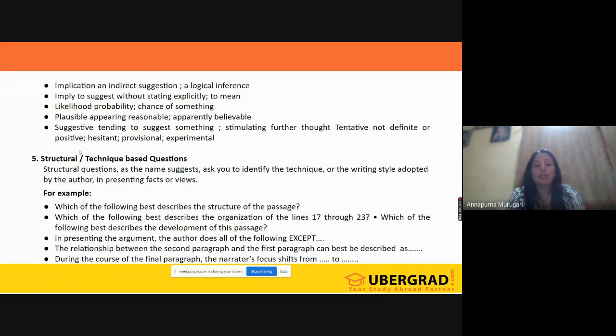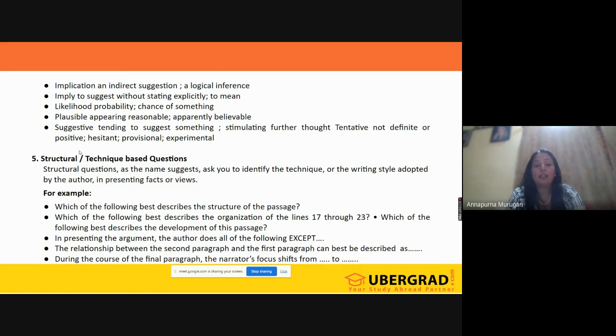Which of the following best describes the organization? See how lines 17 to 23 are presented, whether it is describing, giving evidence, or questioning the discussed task. Like this, they will be asking you. In presenting the argument, the author does all of the following except something. So what is he doing? Is he justifying, or doing something except something?